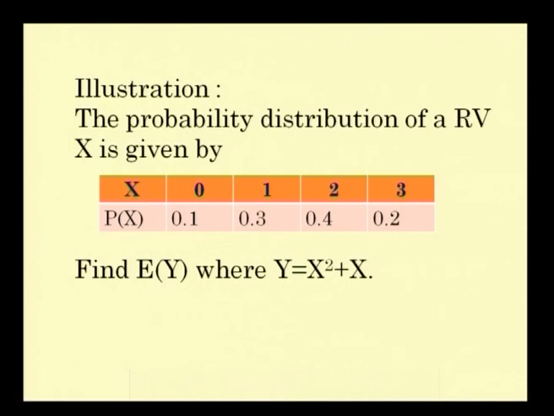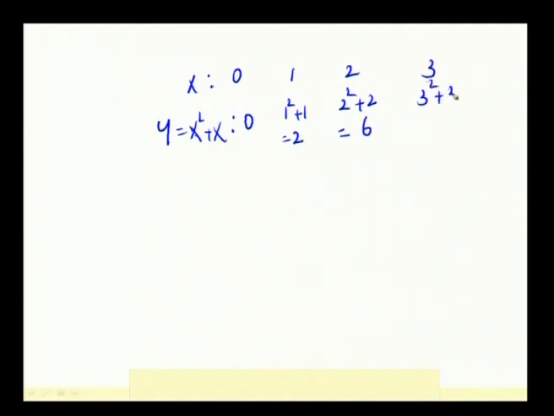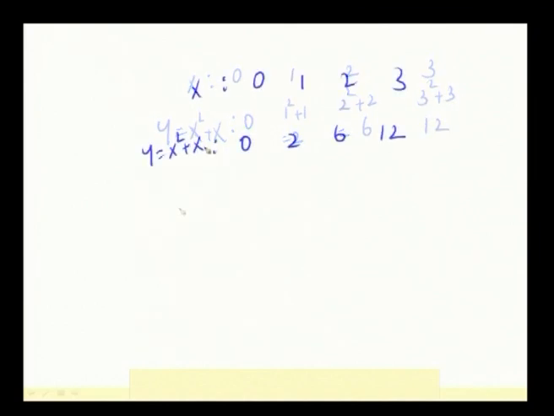Another way of finding the expectation of y is this. You have x values as 0, 1, 2, 3, right. So, what is your y? y is equal to x square plus x. This is 0 square plus 0, which is 0; 1 square plus 1, which is 2; 2 square plus 2, 4 plus 2 is 6; 3 square plus 3, 9 plus 3, 12. I am substituting x values. So, y is equal to x square plus x has the values 0, 2, 6, 12, which are got by substituting the particular values of x.